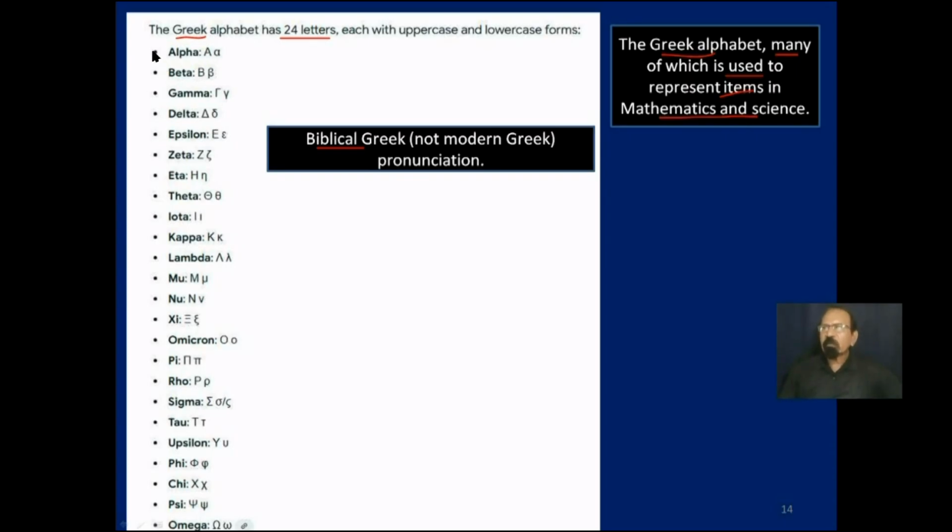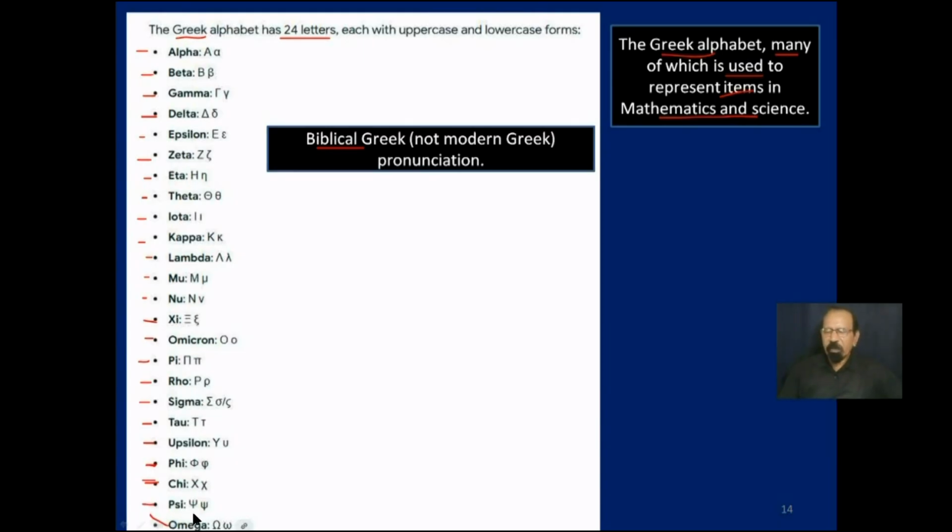So the first one is alpha, beta, gamma, delta, epsilon, zeta, eta, theta, iota, kappa, lambda, mu, nu, xi, omicron, p, I know we call that pi, but it's p, rho, sigma, tau, upsilon, phi, chi, psi, and omega.